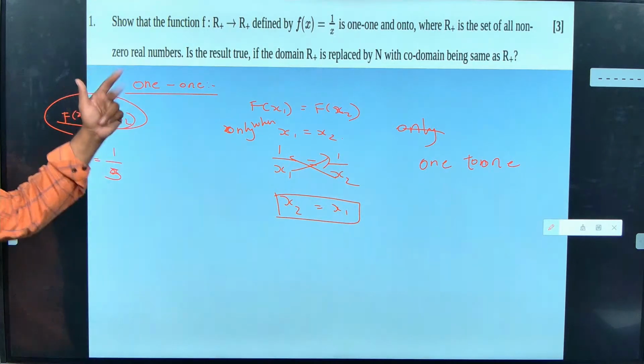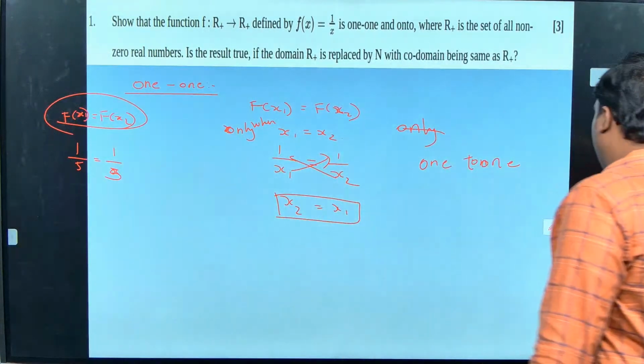Okay, sir. Next is how to prove it as an onto function. How to prove it as an onto function?